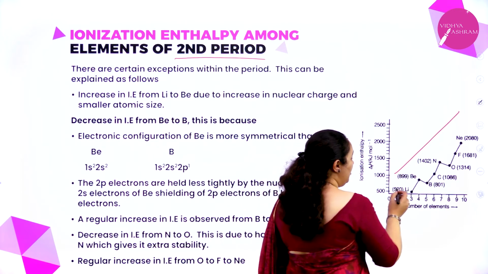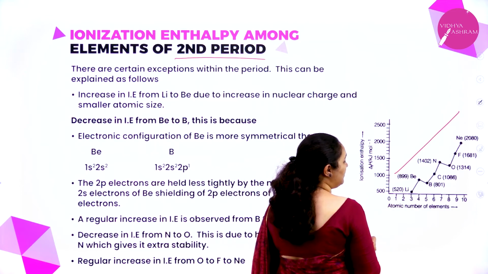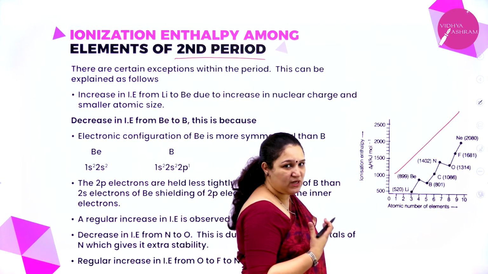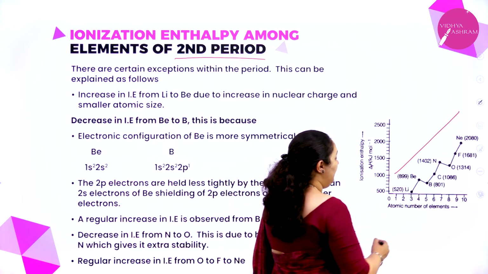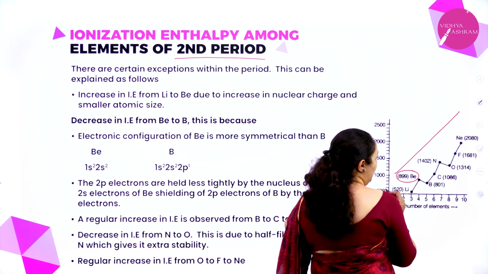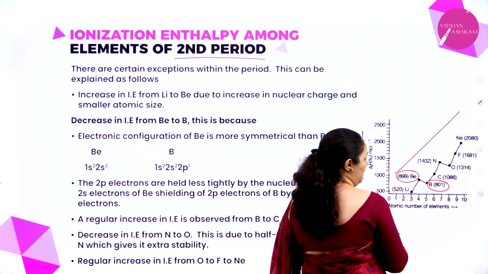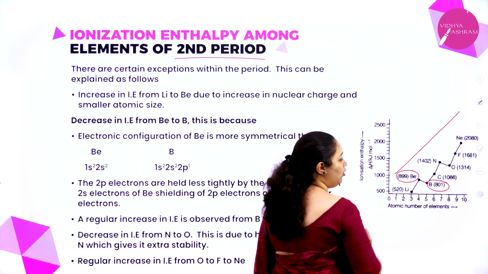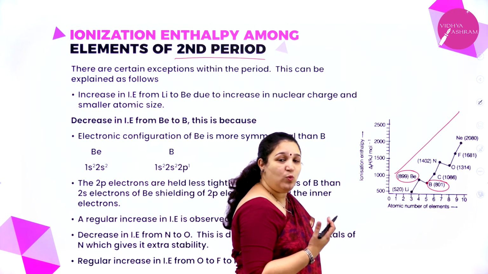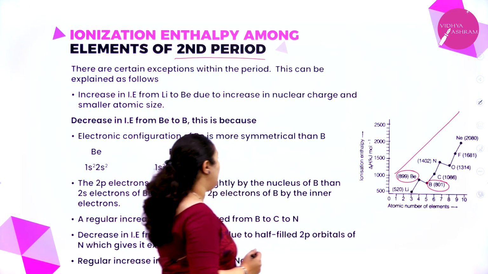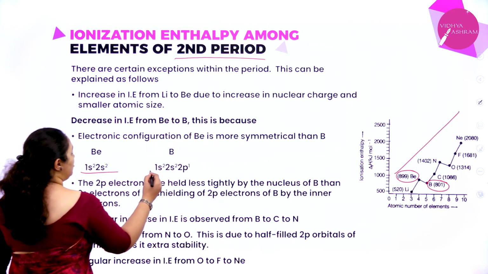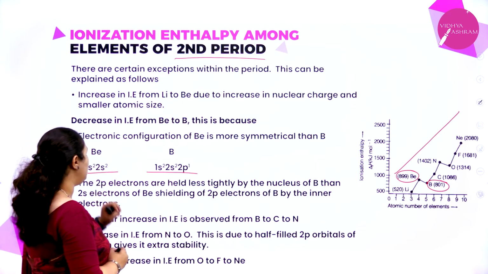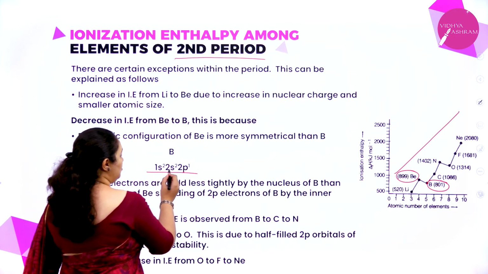What you can see here is, for lithium, atomic number 3, 520 kilojoule per mole of energy was required to remove the electron. Then beryllium is a little higher, but if you see beryllium and boron, boron is lesser than beryllium. For beryllium it is 899, for boron it is 801. Why is this? You can understand by looking into their electronic configuration. For beryllium, the electronic configuration is 1s2, 2s2. For boron, it is 1s2, 2s2, 2p1.